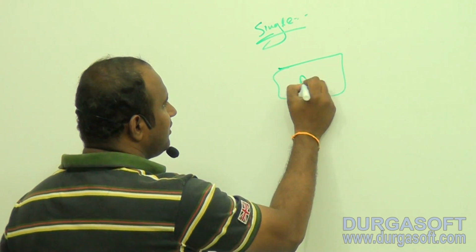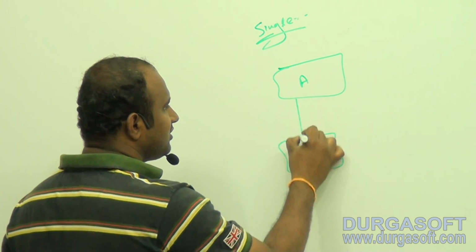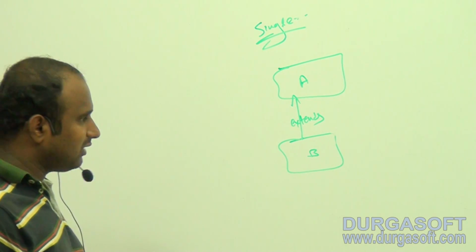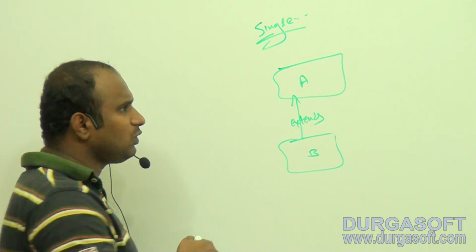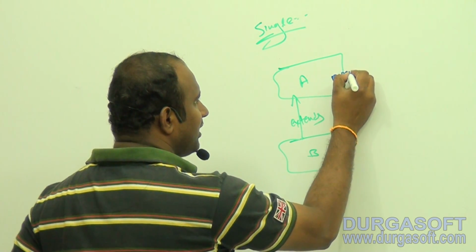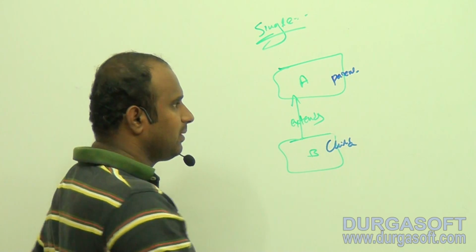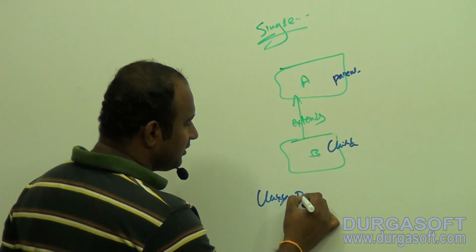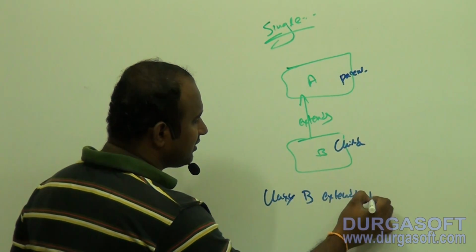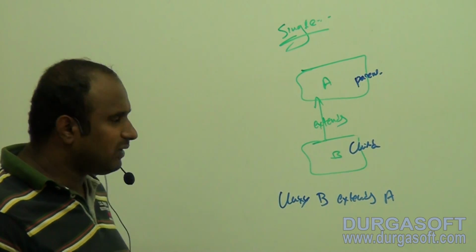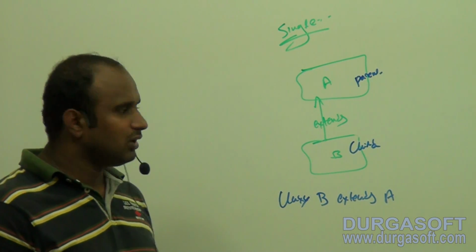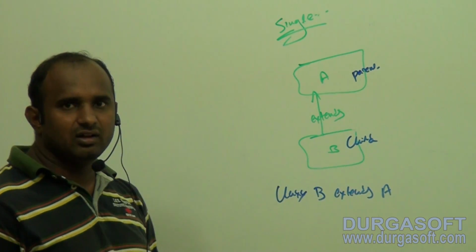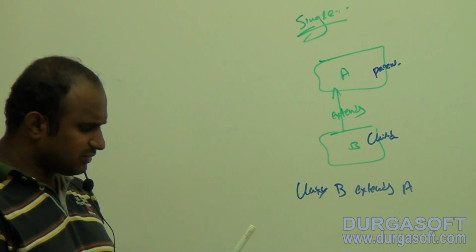For example, this is A class, this is my B class. B extends A class. What is the parent class here? This is called parent, this is called child. This is called single inheritance. I am writing the syntax here: class B extends which class? A class. Always the arrows point to the father only. The class B is acquiring the properties from A class. That is called single inheritance.